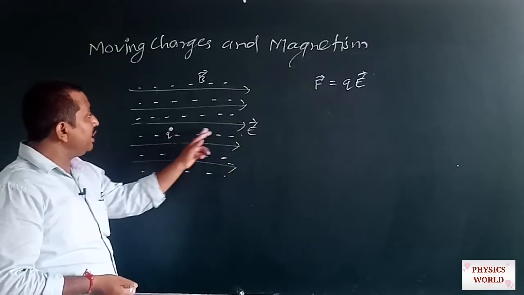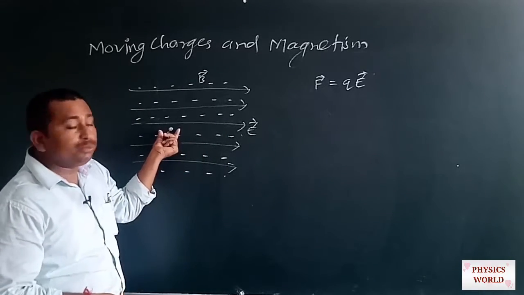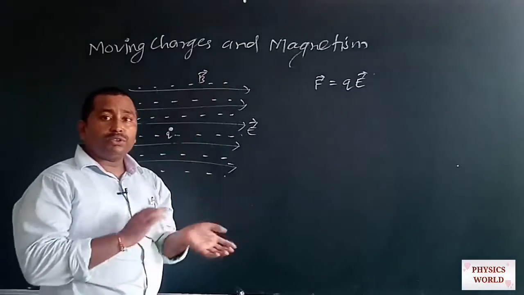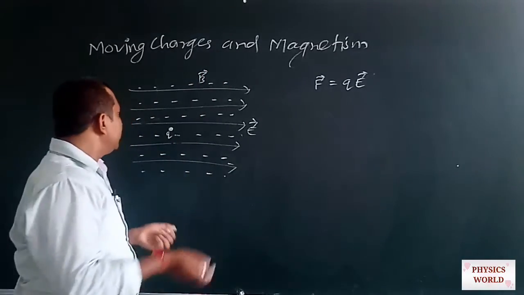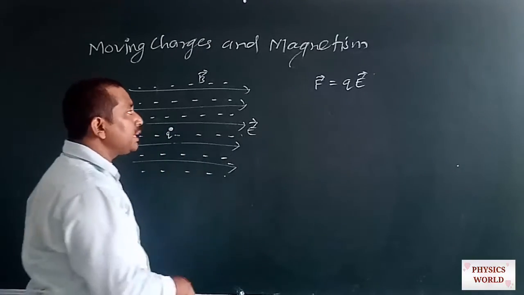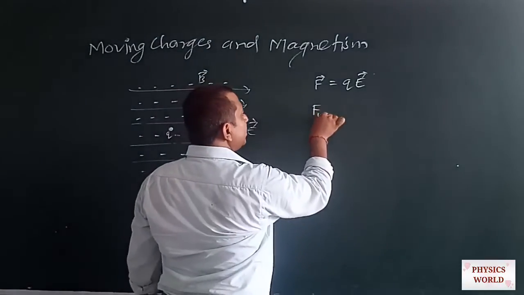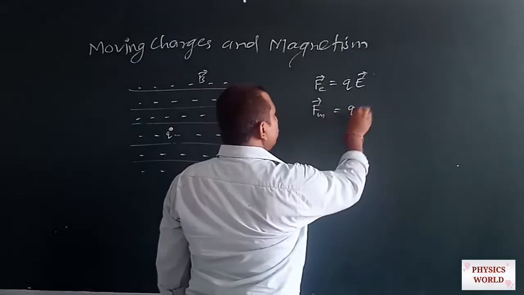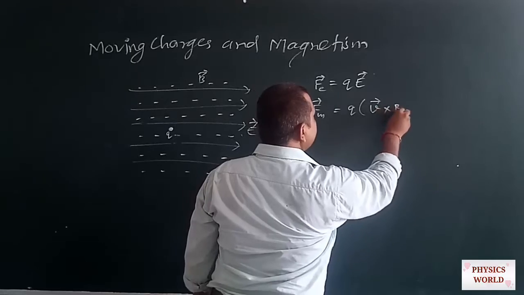So if the magnetic field produced by the charge interacts with the magnetic field of this external source, then the charge experiences a magnetic force, whose value is equal to Q into V cross B.